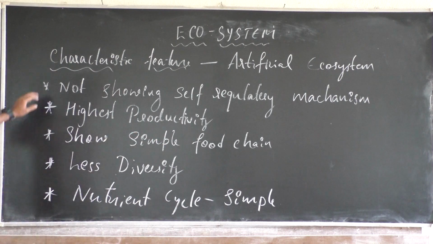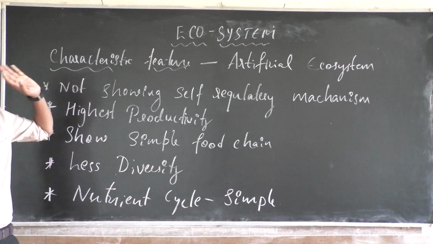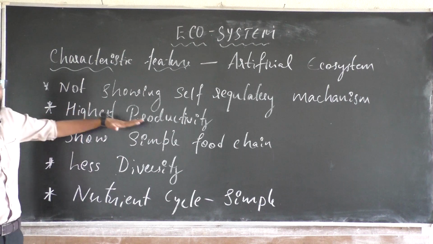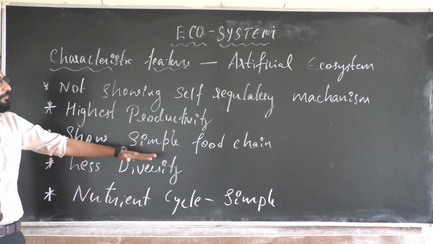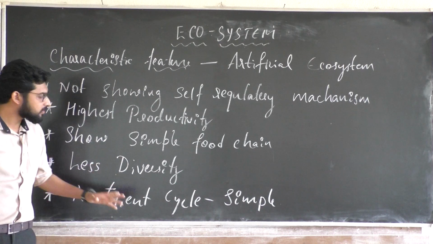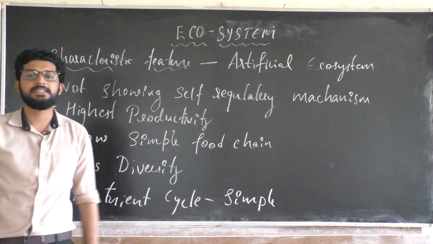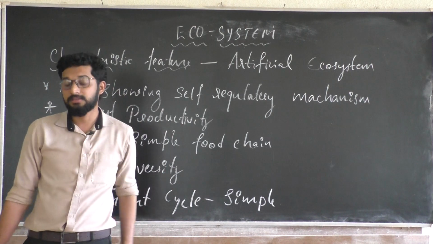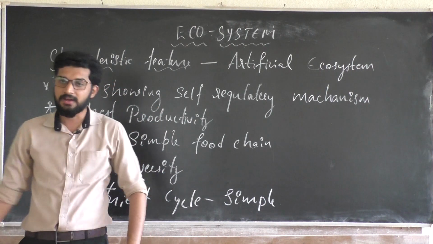I'll tell you once again: not showing self-regulatory mechanism is one point, highest productivity will be the second one, simple food chain will be the third one, less diversity is the fourth one, and the nutrient cycle will be very simple, that is the fifth point. These are the five characteristic features of an artificial ecosystem.